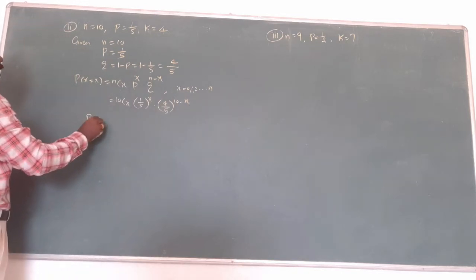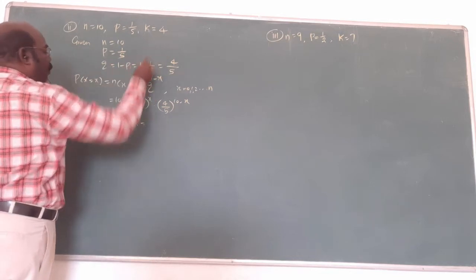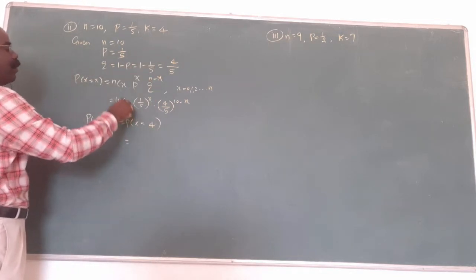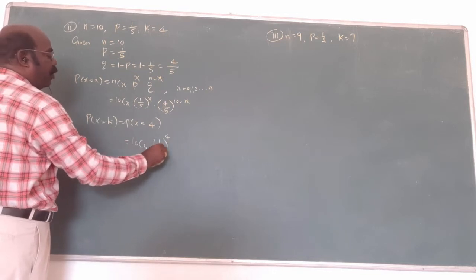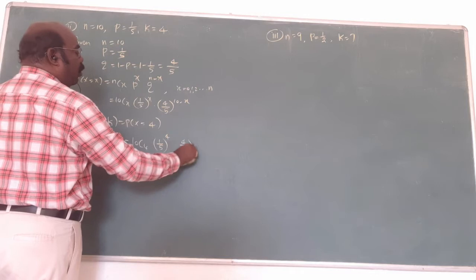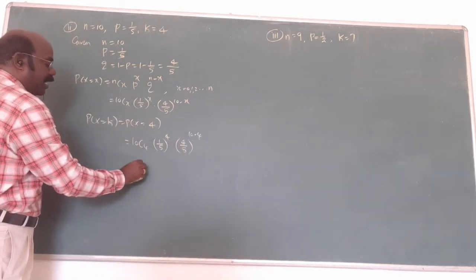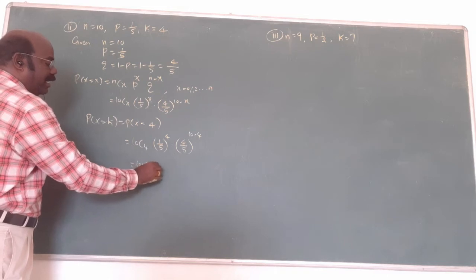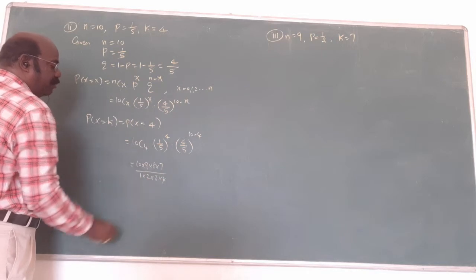Now what is being asked? Probably x equal to k is asked. K is already given as 4. Now replace x by 4: 10C4, 1 by 5 power 4, 4 by 5 whole power 10 minus 4. 10C4, what is the answer? 10 into 9 into 8 into 7 by 1 into 2 into 3 into 4.